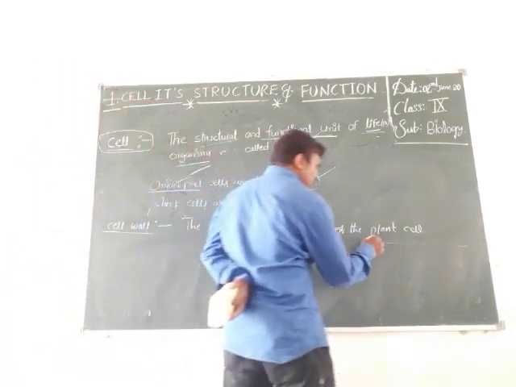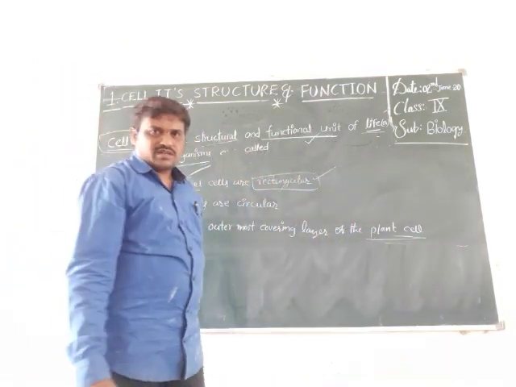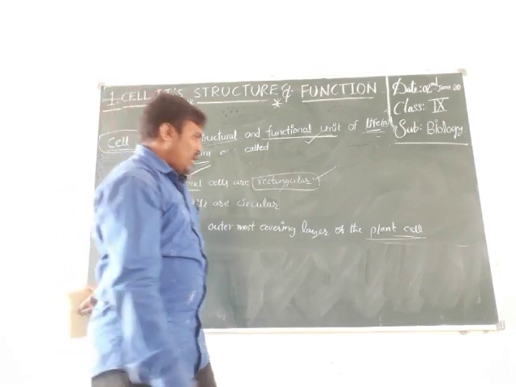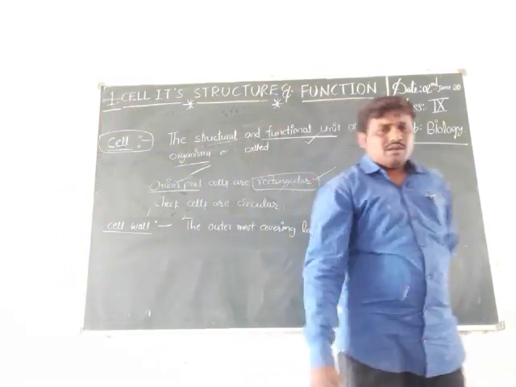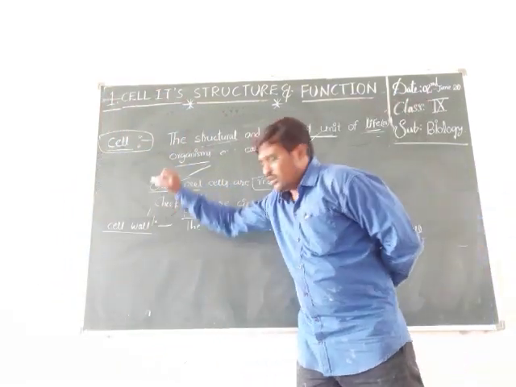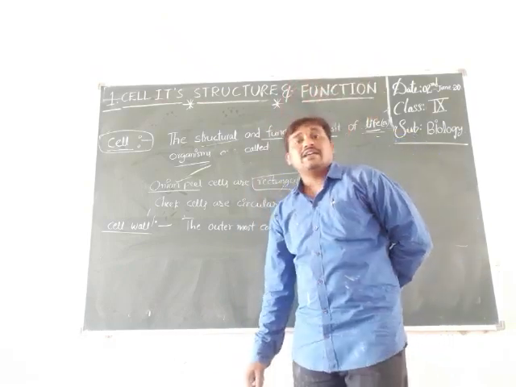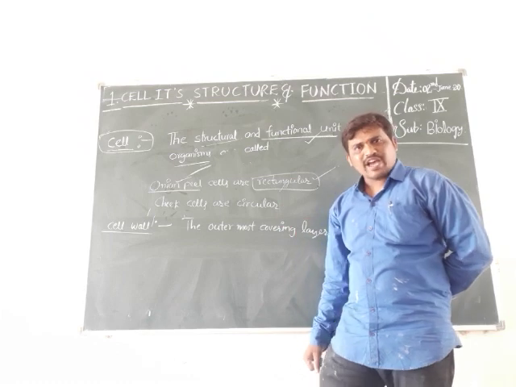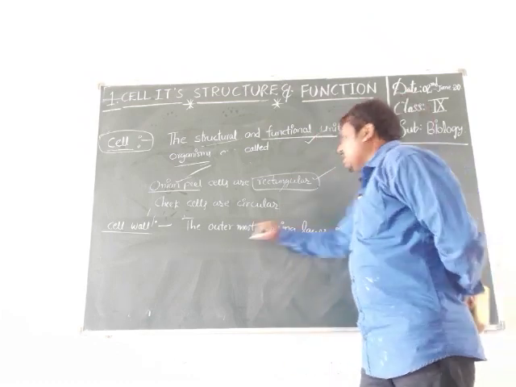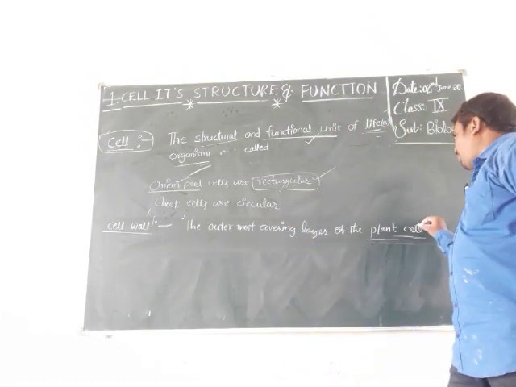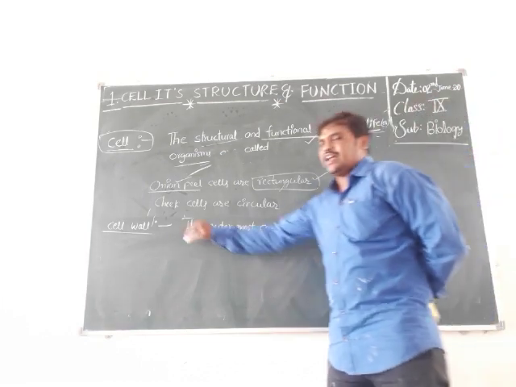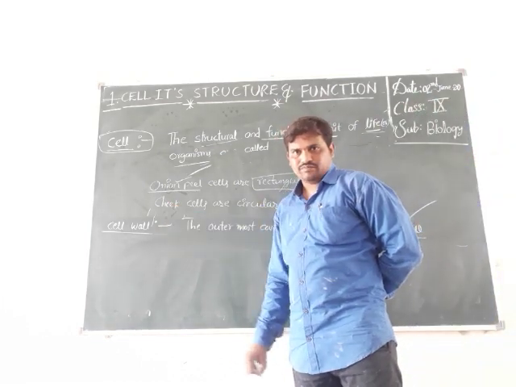Why have I mentioned plant cells? Because the cell wall is present only in plants. It is absent in animal cells. That's why the outermost covering layer of the plant cell is known as the cell wall.